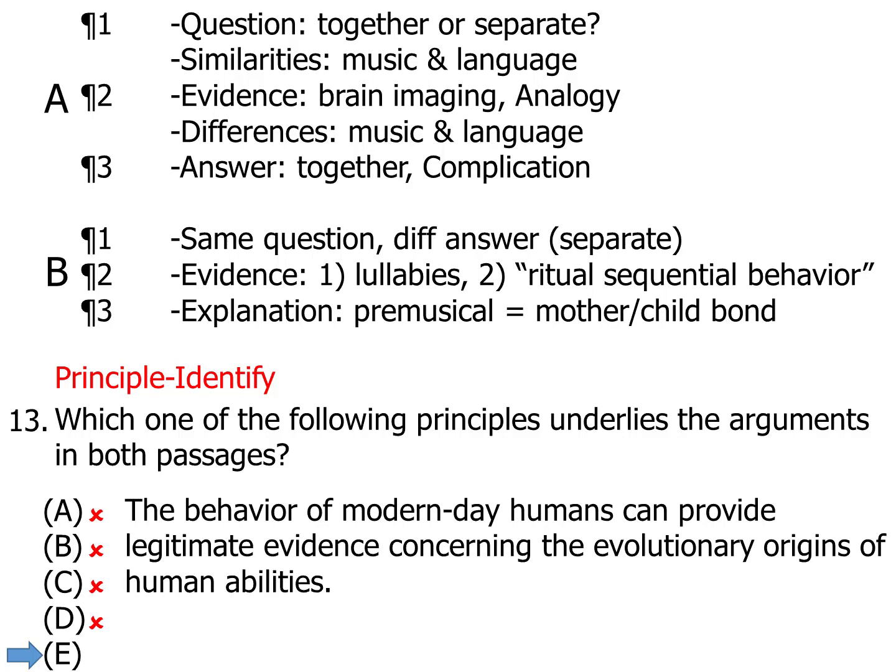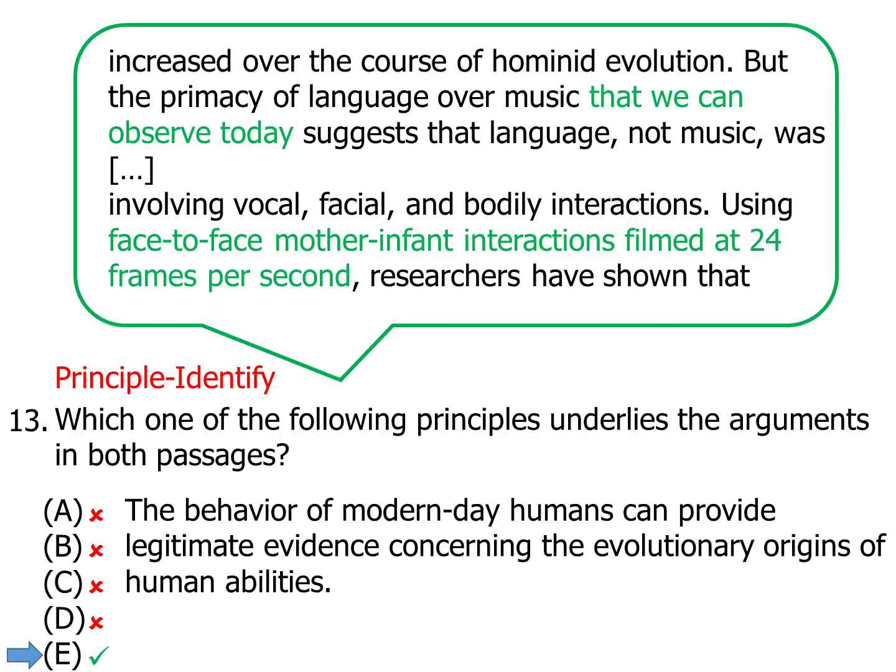The behavior of modern-day humans can provide legitimate evidence concerning the evolutionary origins of human abilities. Well, both authors mention things that go on today as part of their evidence. Passage A says the primacy of language over music that we can observe today. So talking about things that are going on right now. And the author of passage B says, well, they've got this whole experiment about face-to-face mother-infant interactions filmed at 24 frames a second. That's happening today. So they both think that the behavior of modern-day humans can provide evidence about where things evolved from. So E is our answer.